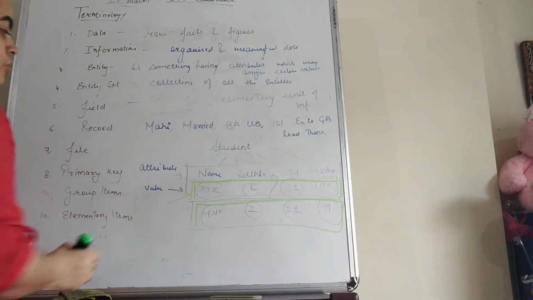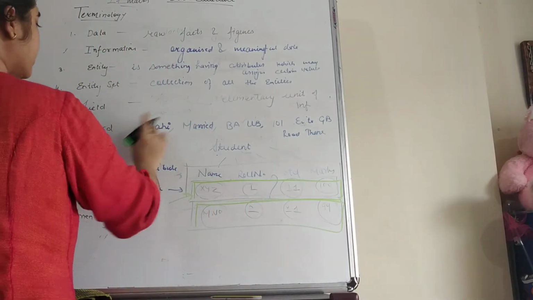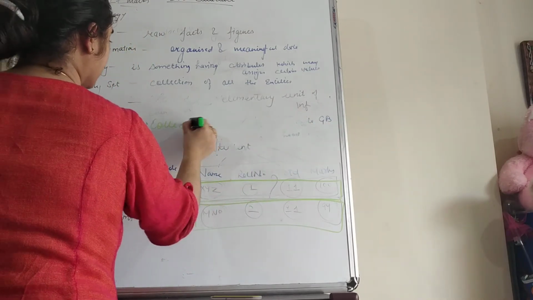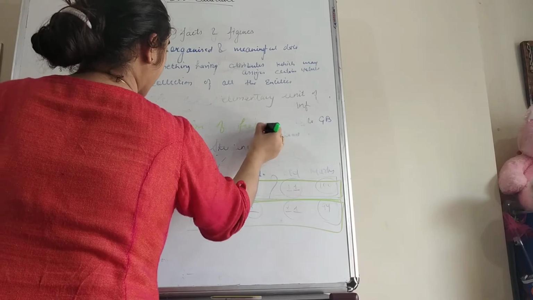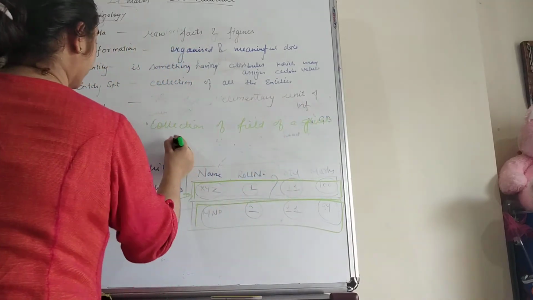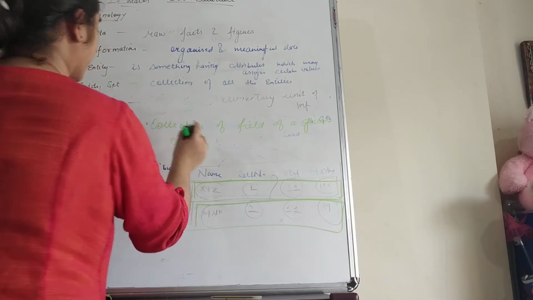So the collection of fields of a given entity is known as a record.